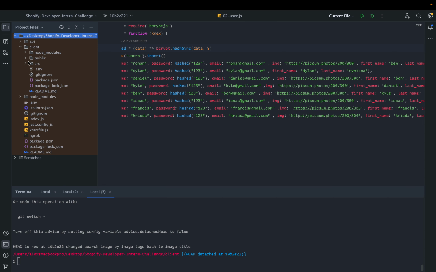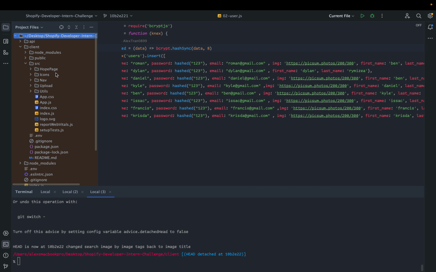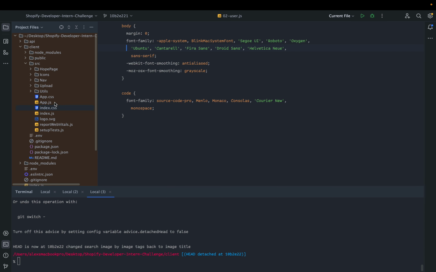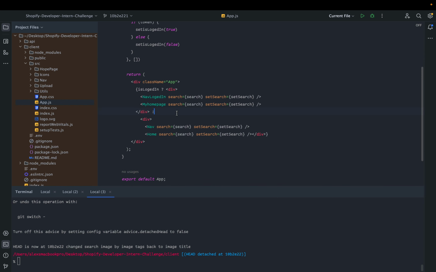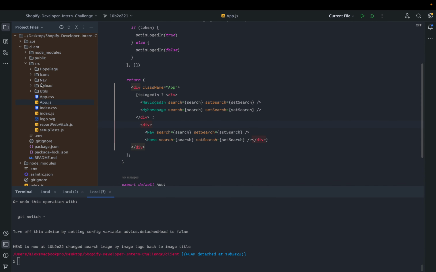Okay, we go to client, go to source. You see most of this is mistyped, and a lot of this is not really good. It's using an if-else condition to navigate the user to the correct page, which is not really good. You want to use routing for that. You want to use browser router and the correct routing.